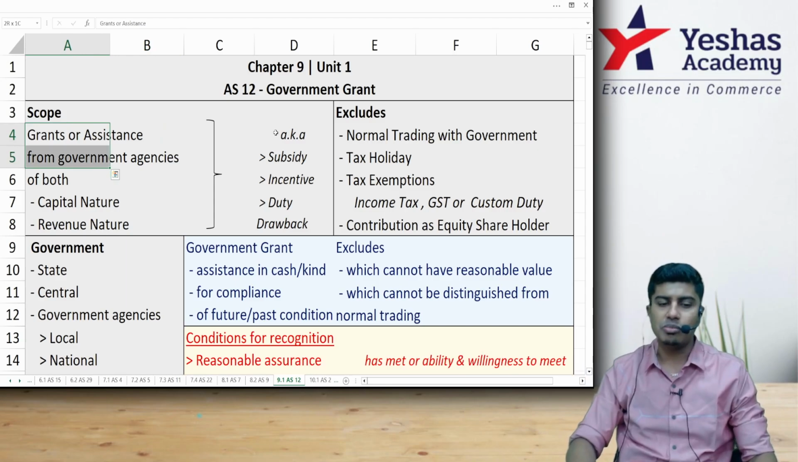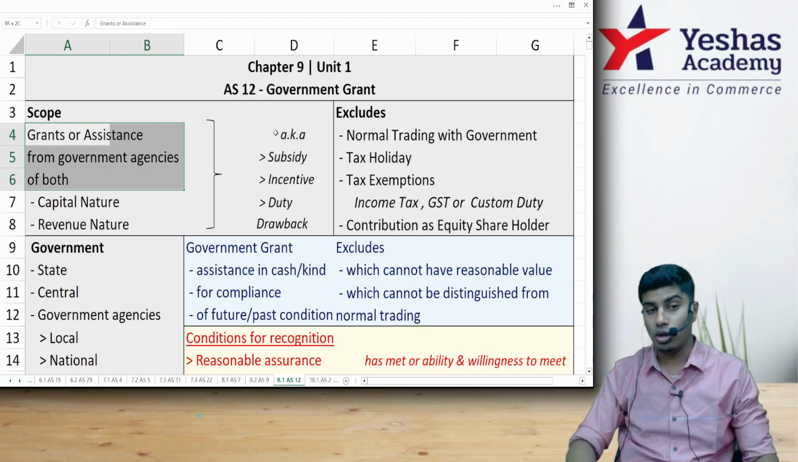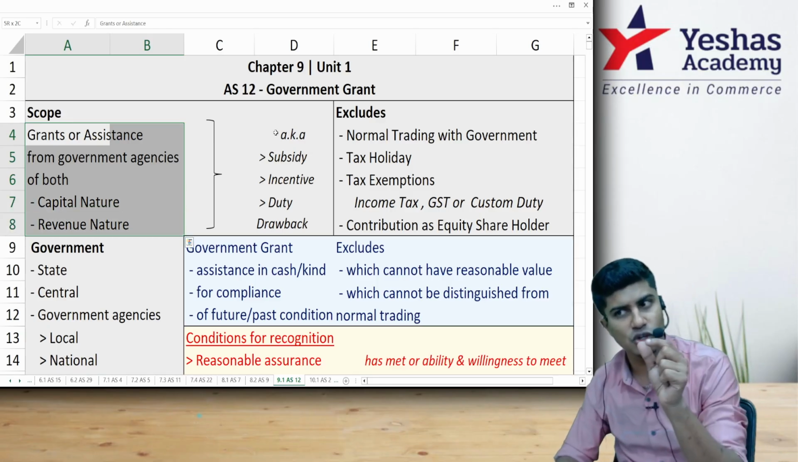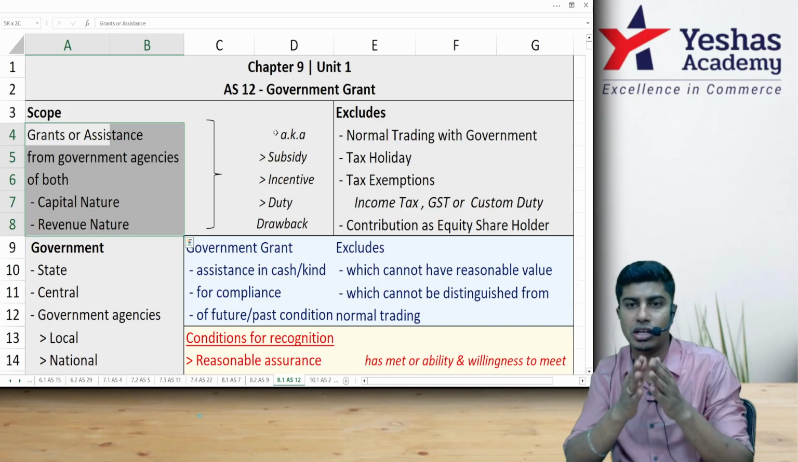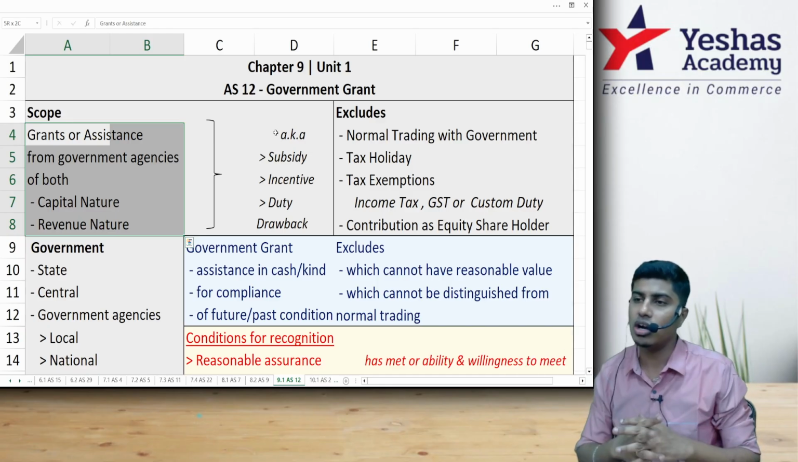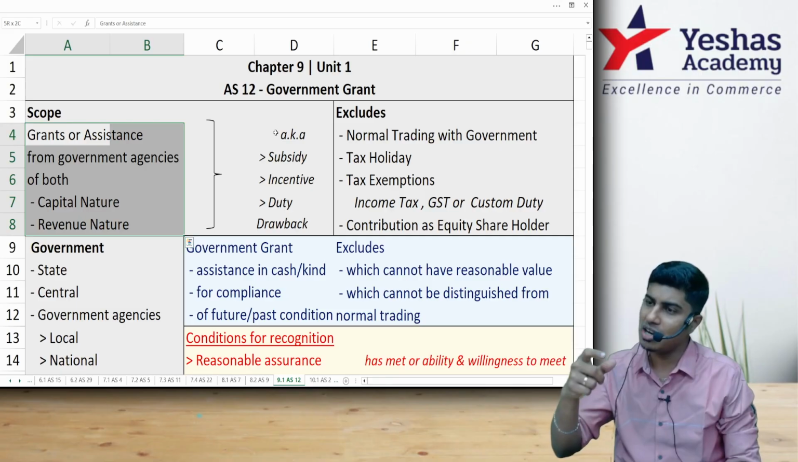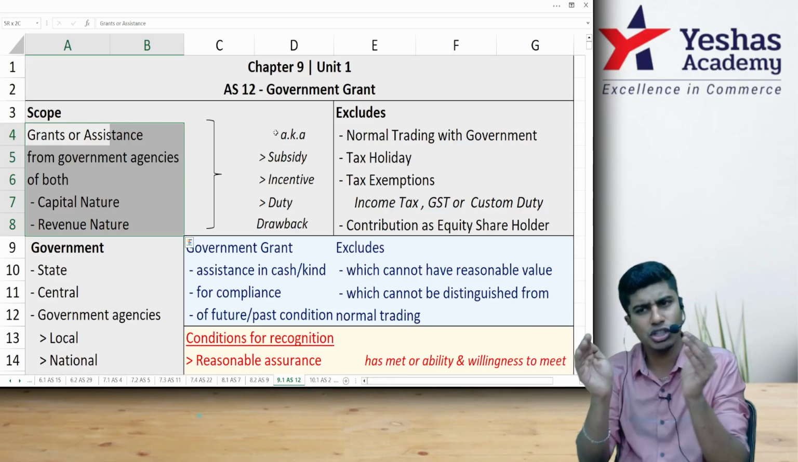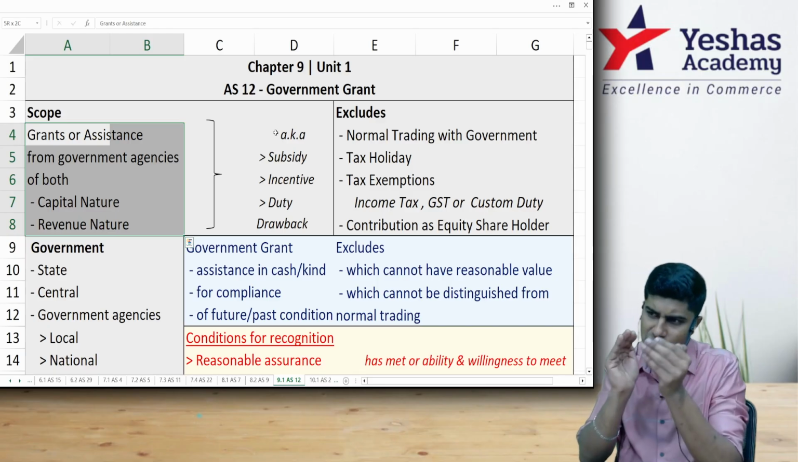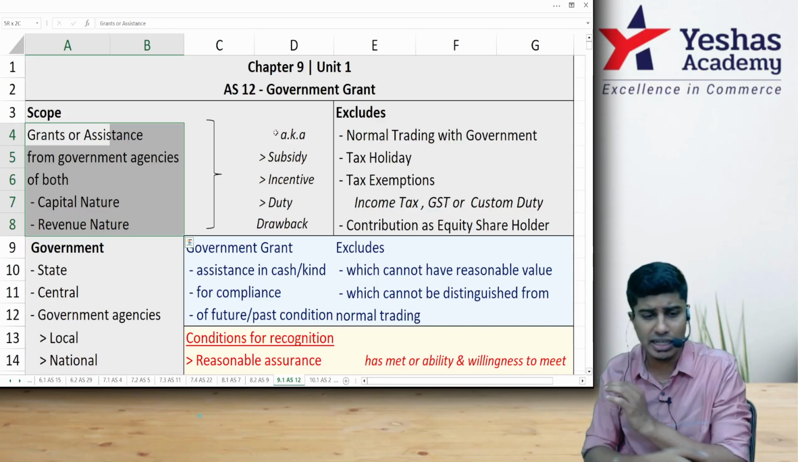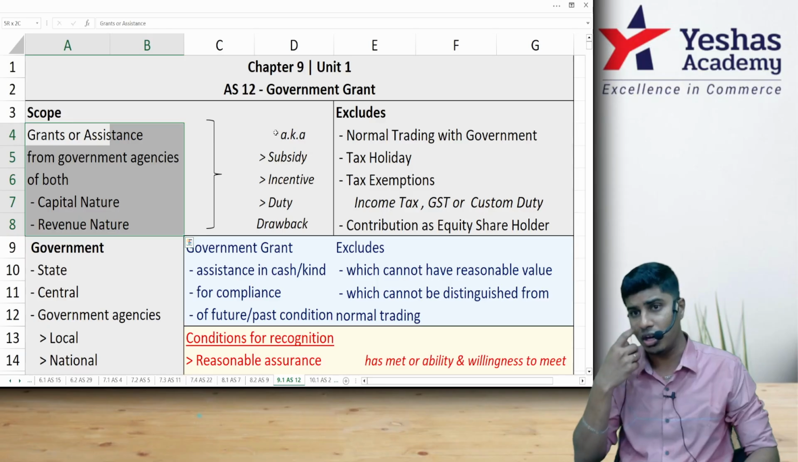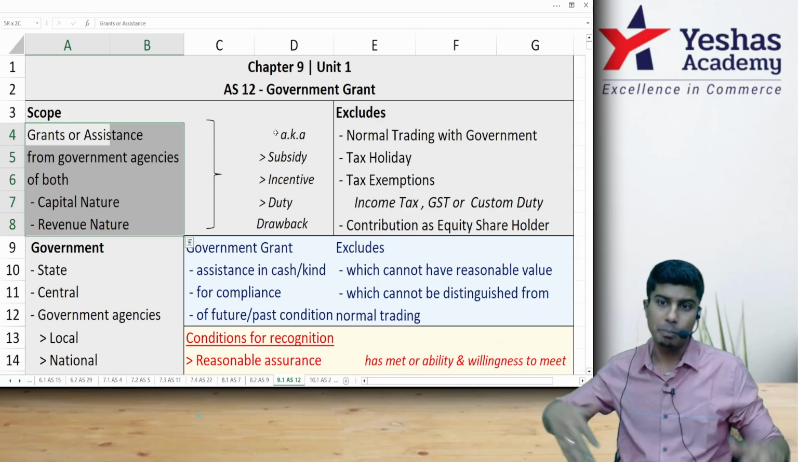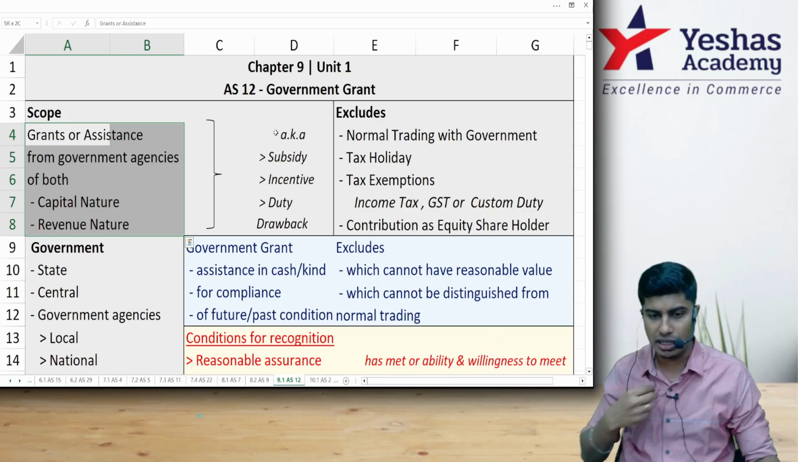Both mean the same, from the government entities, which can be both capital or revenue in nature. Capital in nature means the company derives economic benefit from the grant received from the government for a period longer than a year. It is called a revenue grant when the company takes the benefit of it within the same accounting period, within a short term. If the benefit of the grant received is short term, it is a revenue grant. If the government gives you the grant and you take benefit of it for a period beyond a year, then it will be called a capital grant.